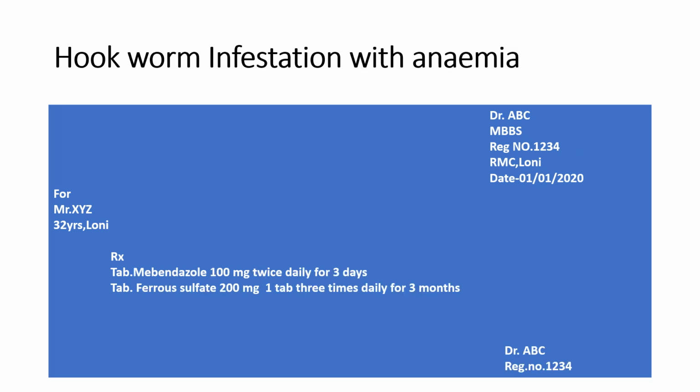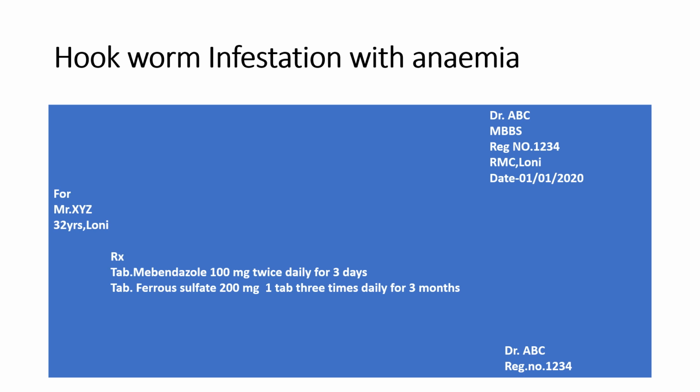Now the treatment for hookworm infestation with anemia. Hookworm infestation is also called ancylostomiasis. It causes iron deficiency anemia due to intestinal blood loss. This hookworm infestation often exists along with roundworm infestation.